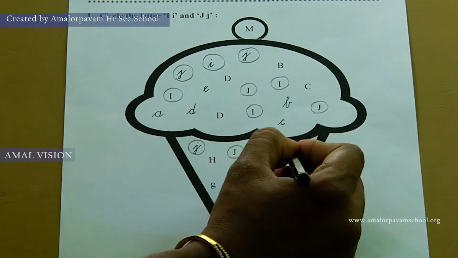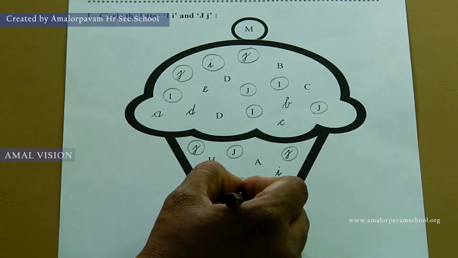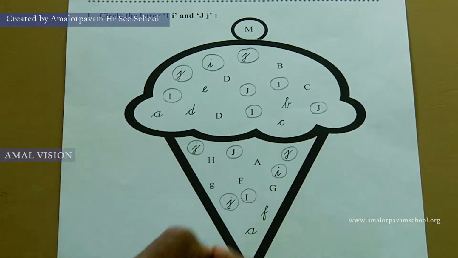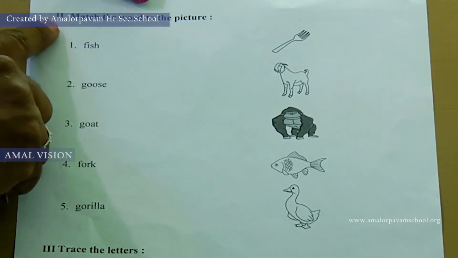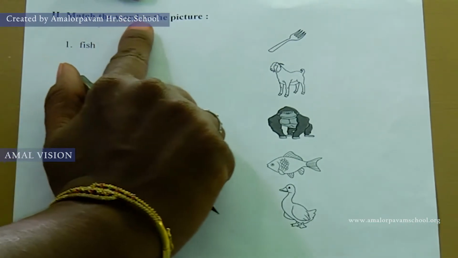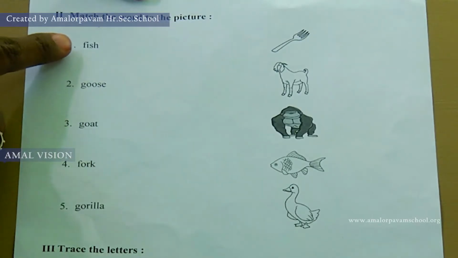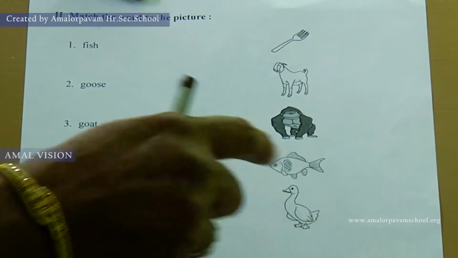Capital letter J, small letter j, capital letter I, small letter j, small letter i. That's all. Yes, we have finished this page. This is how you must do this first page. Turn to the next page, Roman number 2. Match the word to the picture. So you must read these words and match to the picture given on the other side.